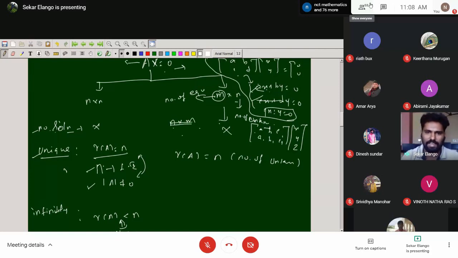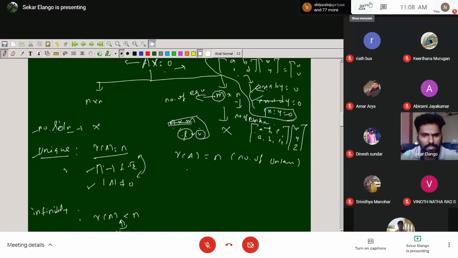Just understand the idea. The first one is the number of equations. The second one is the number of unknowns. Most examination questions will come from N cross M. Sometimes the question comes from M cross N, or sometimes L cross R, whatever. But you can understand the idea. This is the reference for the number of equations, and this is the reference for the number of unknowns. So rank of A is equal to N.